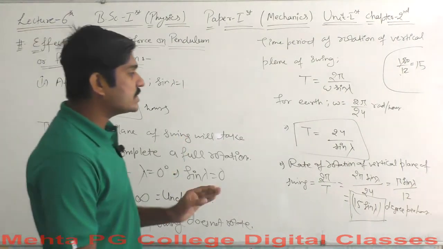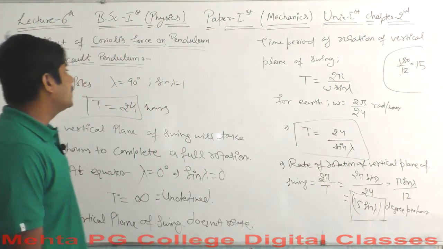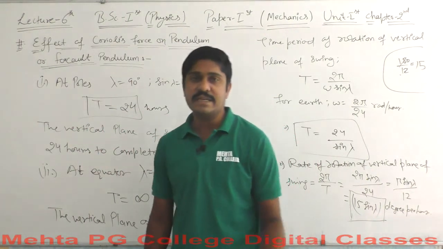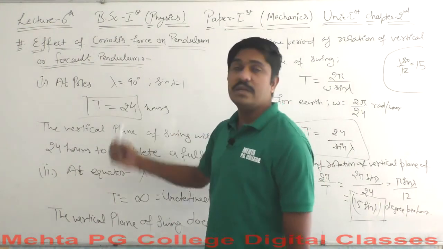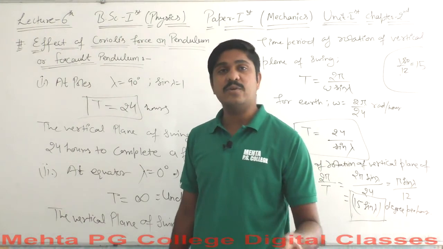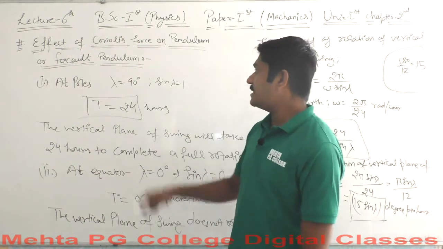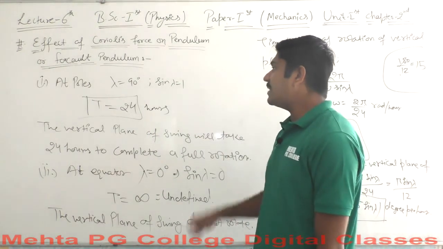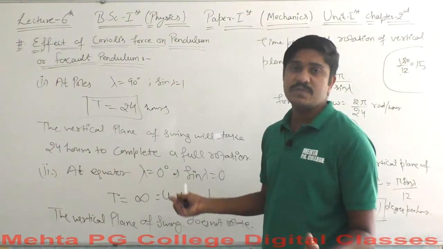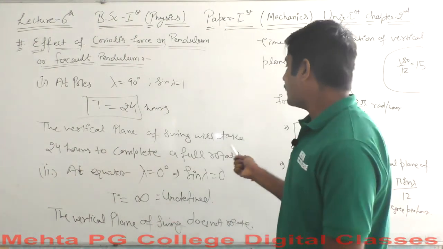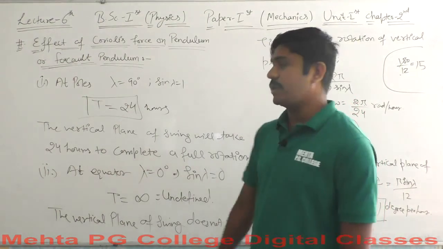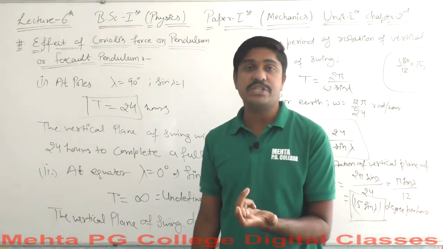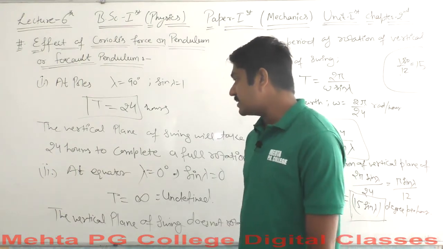And now we have some conditions to talk about using this time concept. First, let's talk about if your pendulum is at the poles, either the northern pole or the southern pole, that doesn't matter here. What matters is the latitude, which is lambda. The latitude must be 90 degrees, the maximum. If lambda is equal to 90 degrees, then sine of lambda will be equal to 1, and you will end up having the time T equal to 24 hours. So it means that the vertical plane of swing will take 24 hours to complete a full rotation.